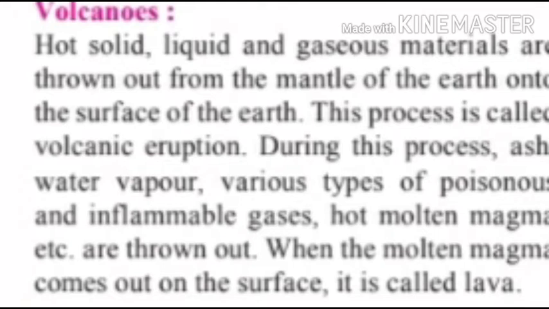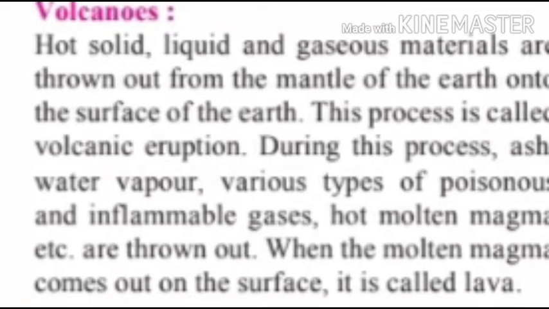During volcanic eruptions, some materials are thrown out. Which materials are thrown out? Ash, water vapor, various types of poisonous and inflammable gases, hot molten magma, etc. Such kinds of materials are thrown out from the mantle.